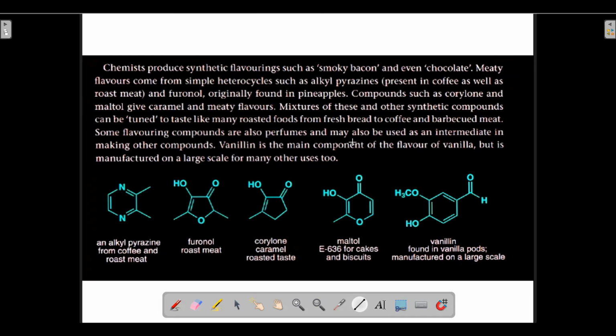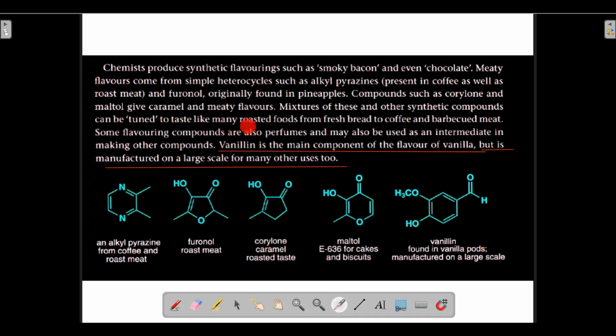So some flavoring compounds are also perfumes, and they might also be used as an intermediate in making other compounds. Vanillin is the main component of the flavor of vanilla, as I have already told you. But it is manufactured on a large scale for many other uses as well, not just for vanilla flavoring. This is only one of the uses, but many other uses are there. So it is an intermediate in making other compounds.